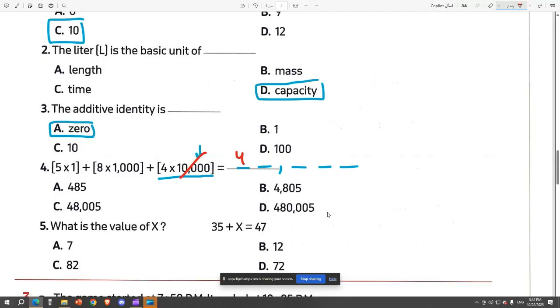Okay. And then you put 8 at the thousands place. Okay. And then you put 5 at the ones. So you don't have anything at the tens or at the hundreds. So this is 48,005. Okay. So what is the value of x in the second question here?